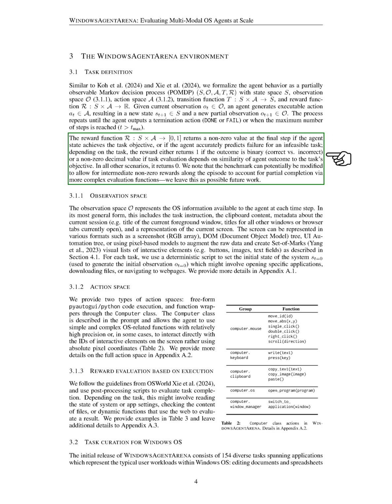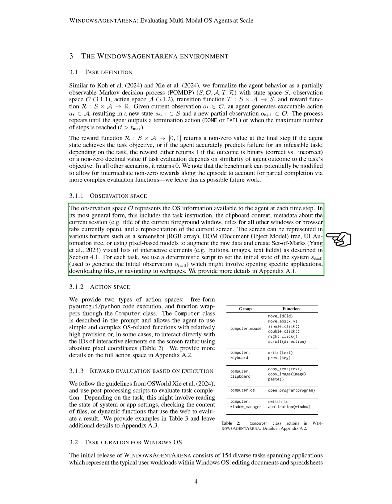The reward function provides a non-zero value at the final step if the agent meets the task objective or correctly predicts failure for an impossible task. Depending on the task, the reward can be either binary or a decimal value based on how closely the outcome aligns with the objective. We note that the benchmark could be adjusted to allow for partial rewards during the evaluation, which we consider for future work.